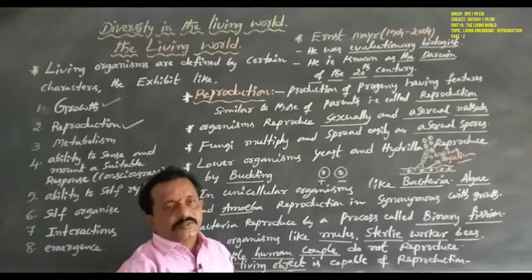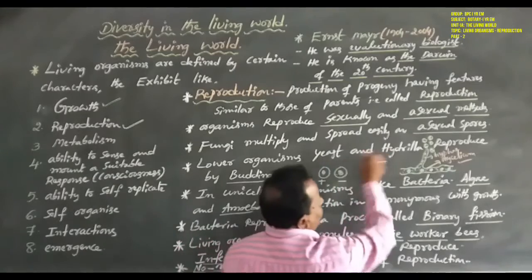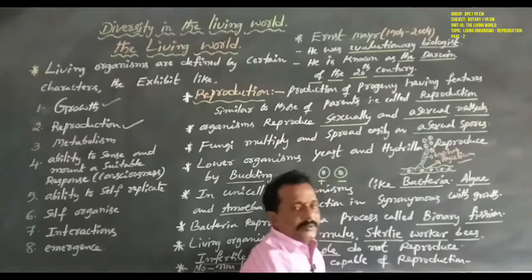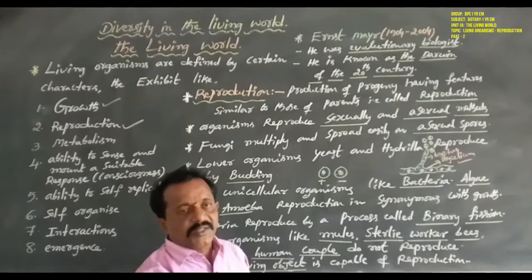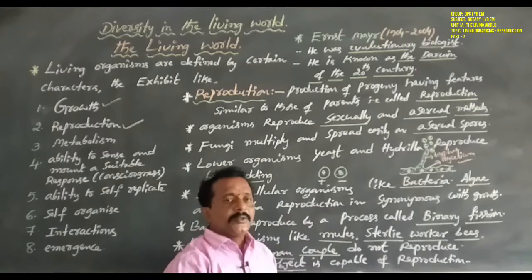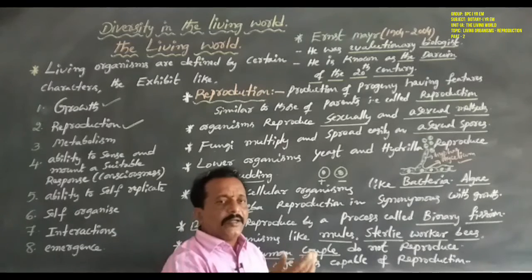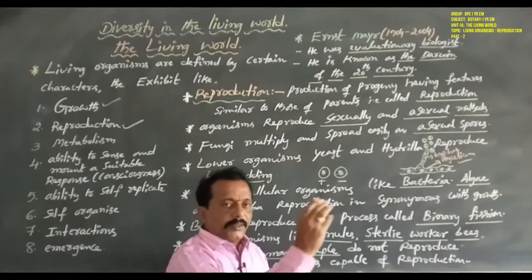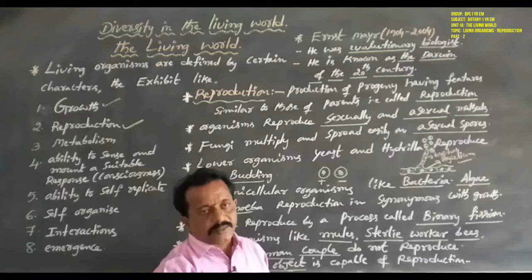Next, coming to lower organisms. Lower organisms means very small organisms such as yeast and hydrilla. Yeast is a fungal organism. Hydrilla is an aquatic plant that grows only in water, a hydroponic plant. But yeast also grows in moist soil, decaying organic matter, on logs and near walls.